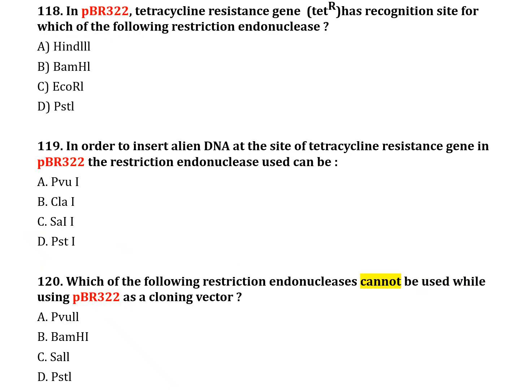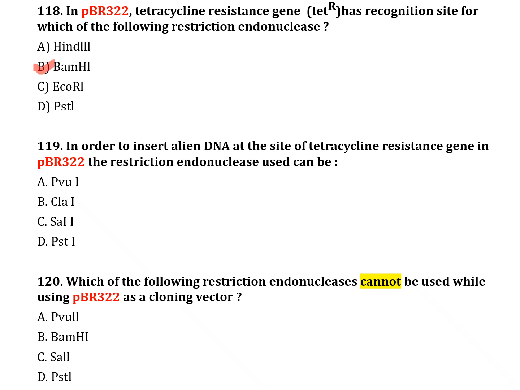The next question, number 118. In pBR322, the tetracycline resistance gene has a recognition site for which of the following restriction endonucleases? Option A, HindIII; option B, BamHI; option C, EcoRI; option D, PstI. Correct answer is option B, BamHI.